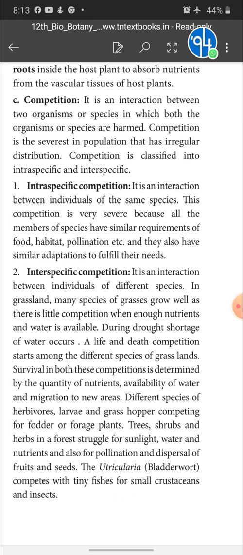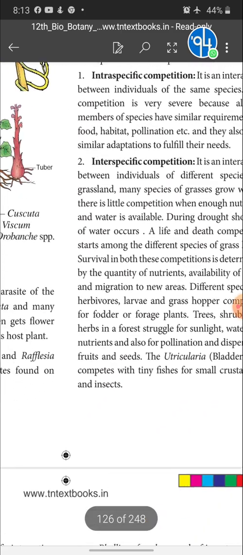Survival in both these competitions is determined by the quantity of nutrients, availability of water and migration to new areas. So different species of herbivores, larvae and grasshoppers compete for food or forage plants. Trees, shrubs and herbs in a forest struggle for sunlight, water and nutrients and also for pollination and dispersal of fruits and seeds. Then the Utricularia bladderwort competes with tiny fishes for small crustaceans and insects.